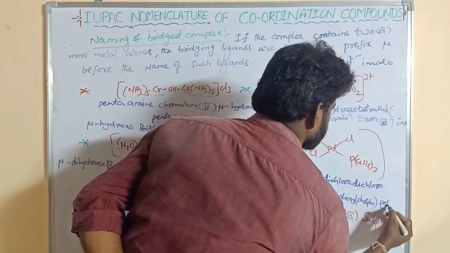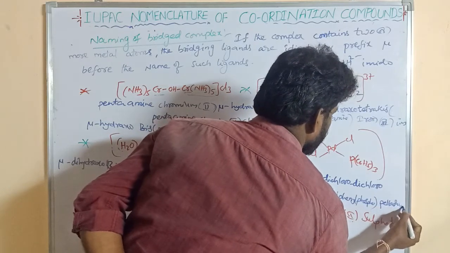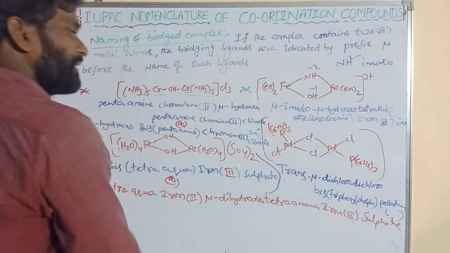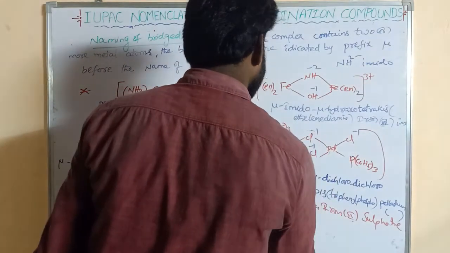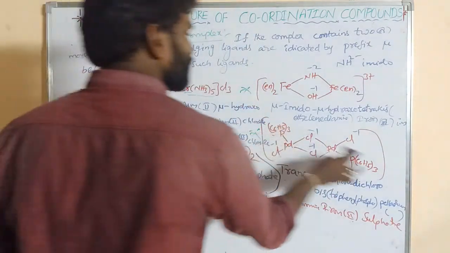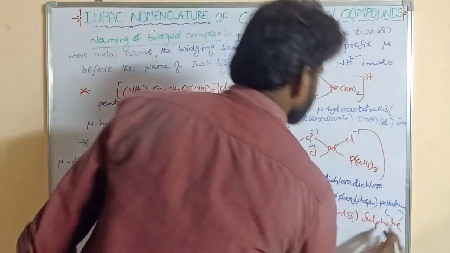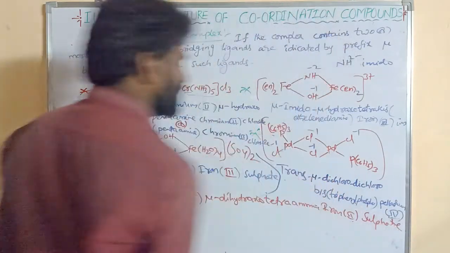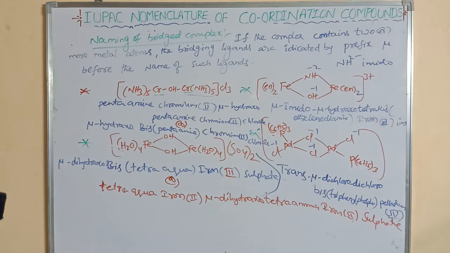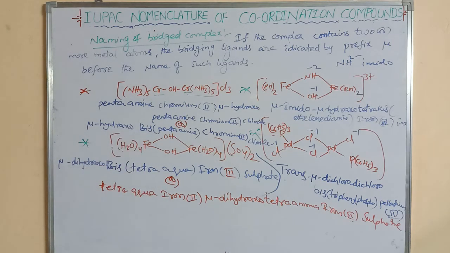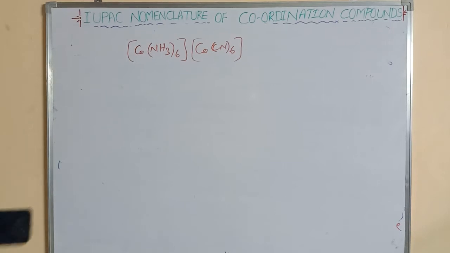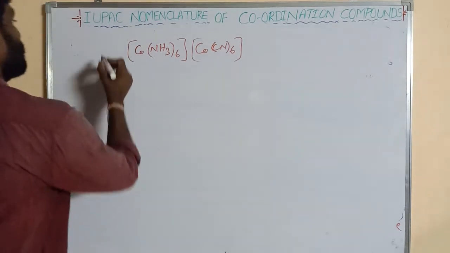And what is its oxidation state? Palladium. Okay, in the bracket, this is -1, this is -1, this is -1, this is -1. So these are neutral compounds. Total -4 goes to the right side, +4. So this is the IUPAC nomenclature. Right. And last example. And last one, this is very, very important.